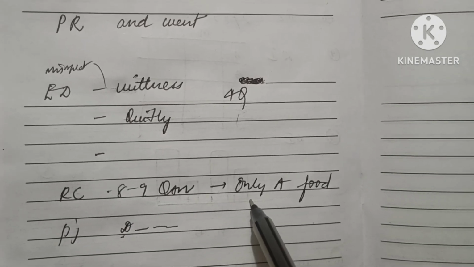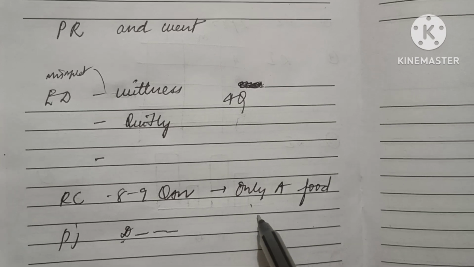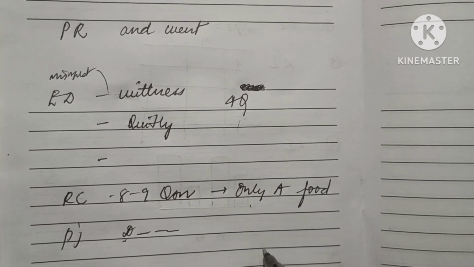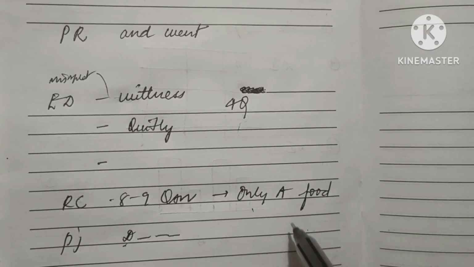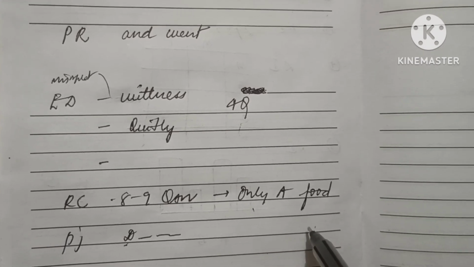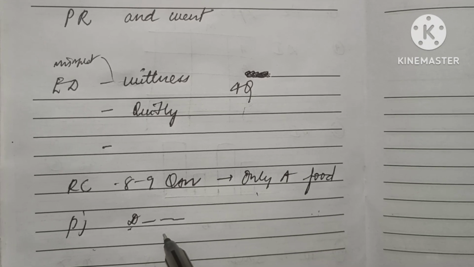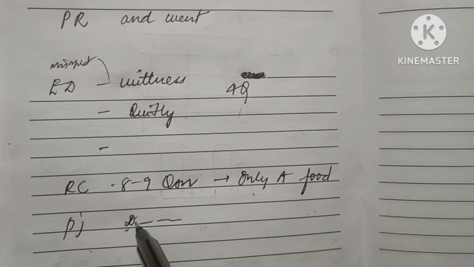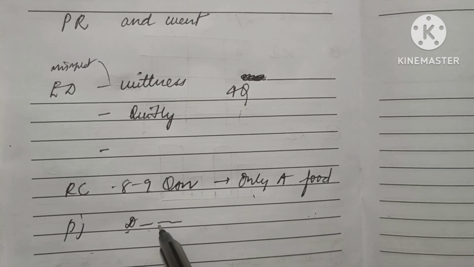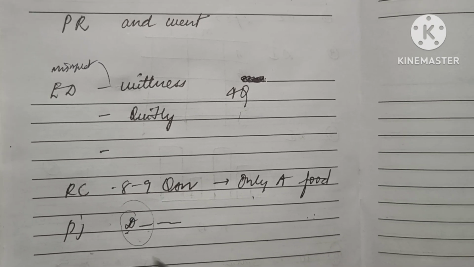Then in RC, I marked only one answer. That was related to food, like eating nourishing food. And the parajumble sequence, I felt quite difficult. I was getting confused there, so I didn't want to take the risk, and I marked only the starting sentence, that is D.